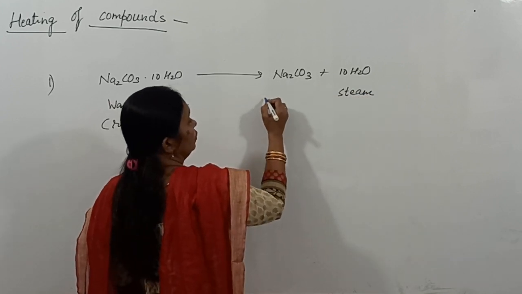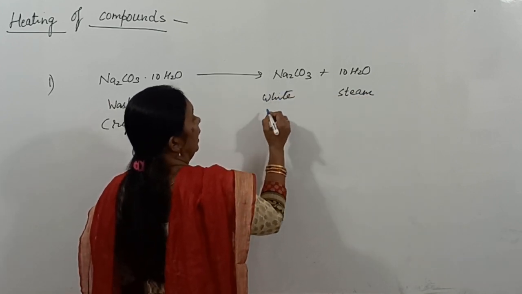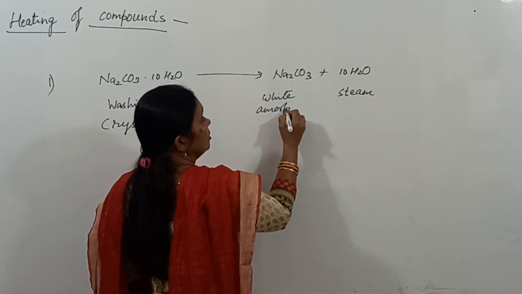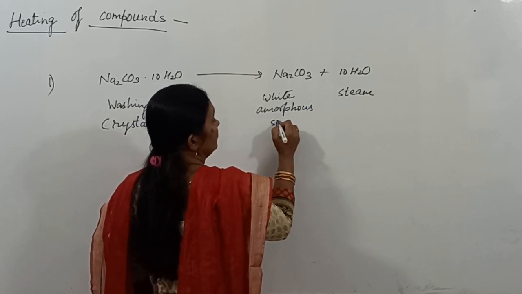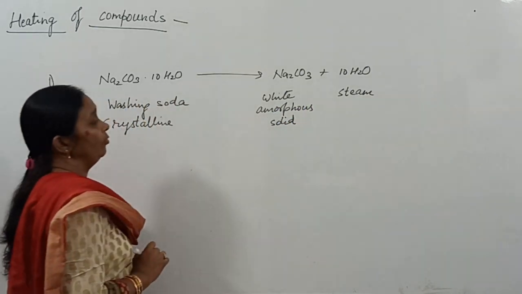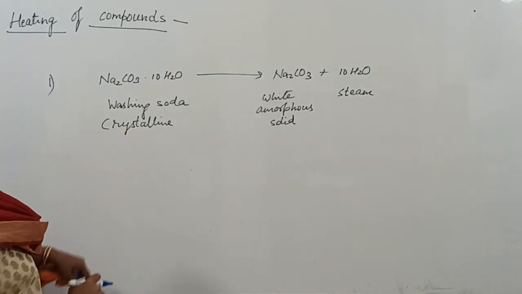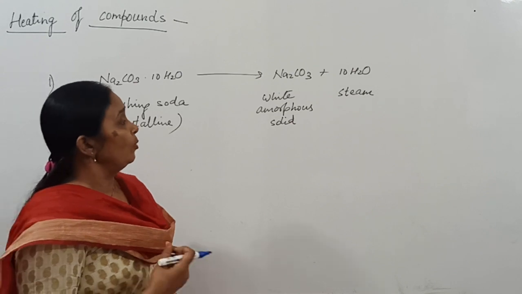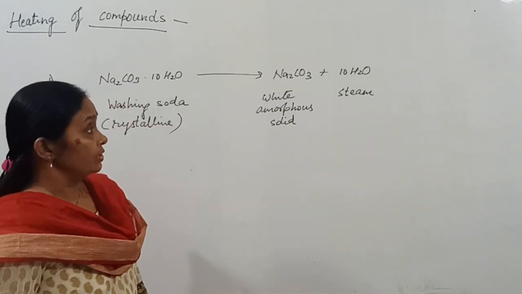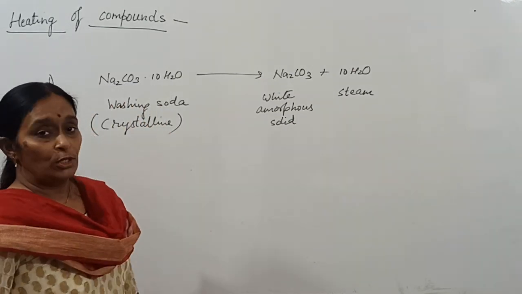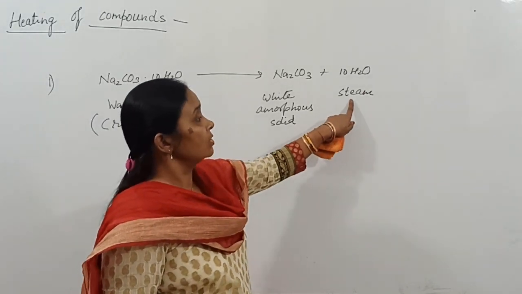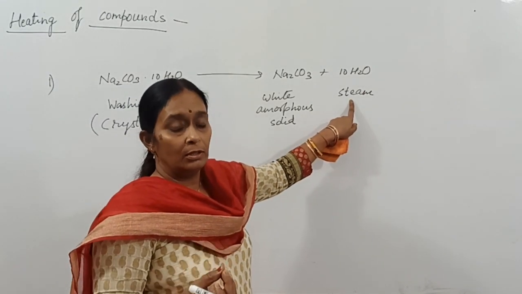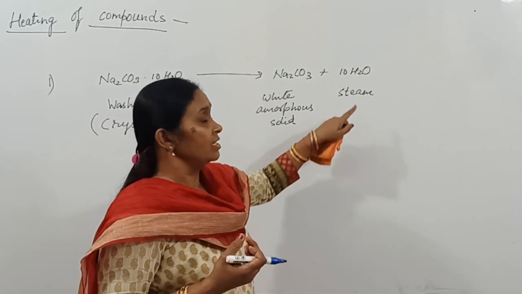Na2CO3 is a white amorphous solid. From the crystalline state, it changes to an amorphous solid. This is what you observe, and the water vapor, or steam, is released.